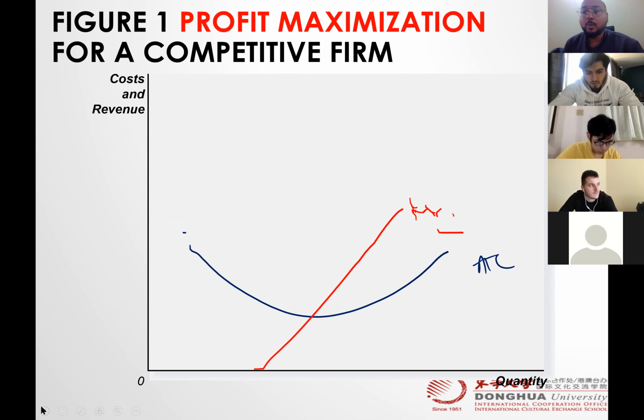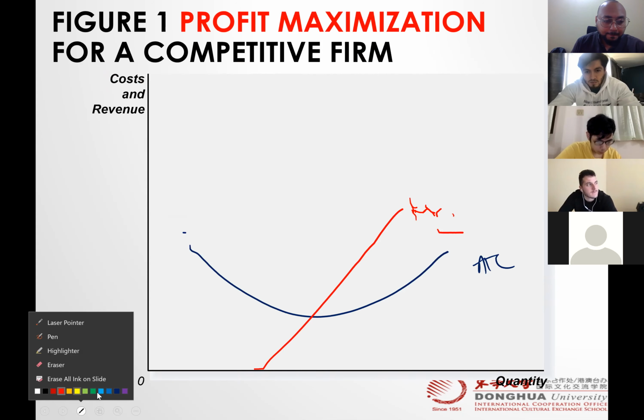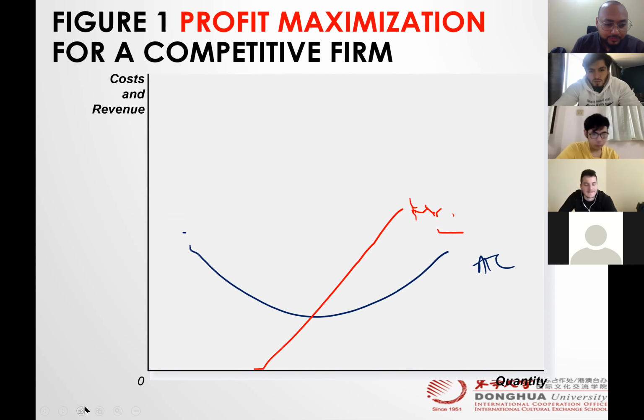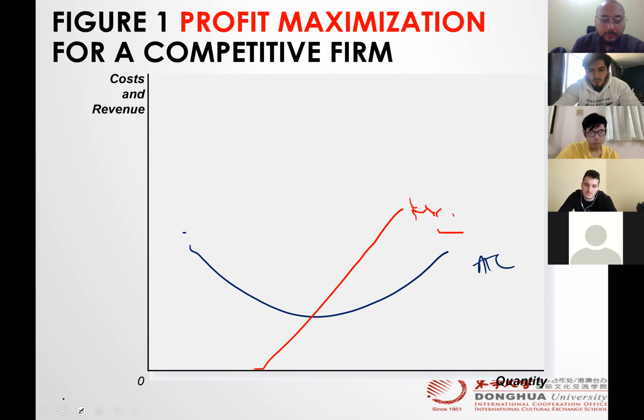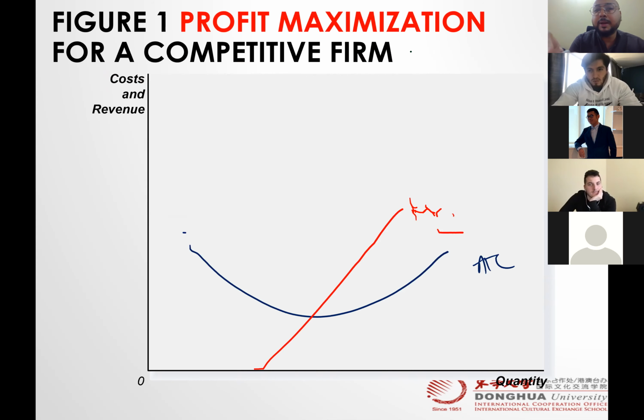Let me change the color. I think green would be nice. So we know that we are talking about a competitive firm, and in a competitive firm, price is equal to AR is equal to MR, right? And it's the same.